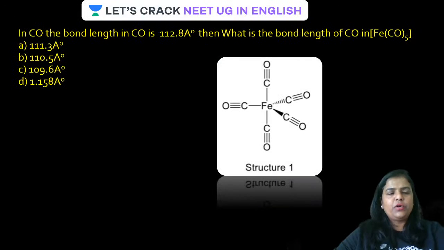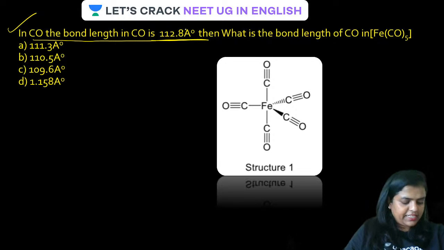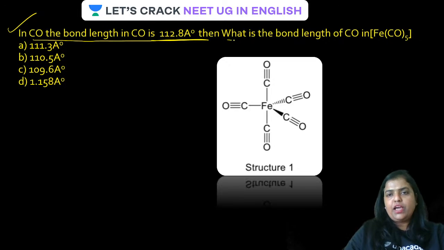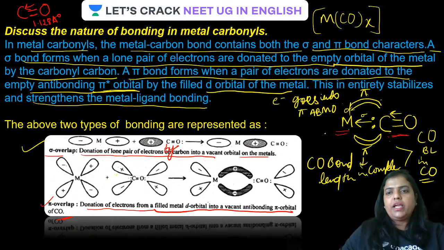Now let's have a look here, guys. In CO, the bond length is, as we just saw, 112.8 angstrom. But have a look at the screen. What is the bond length of CO in this? No doubt, previously we had seen there is a pi bond from metal to ligand and a sigma bond from ligand to metal.